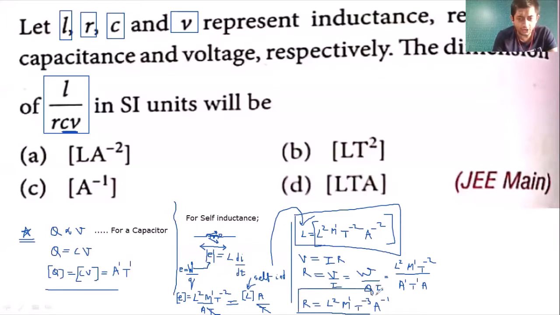Why divide? Because in the question you can see that it is L by R. See, L divided by R. So if it says L divided by R, we can divide the two. L^2 and L^2 cancel. M^1 and M^1 cancel. Your A^-2 and A^-1. So that will be L divided by R.